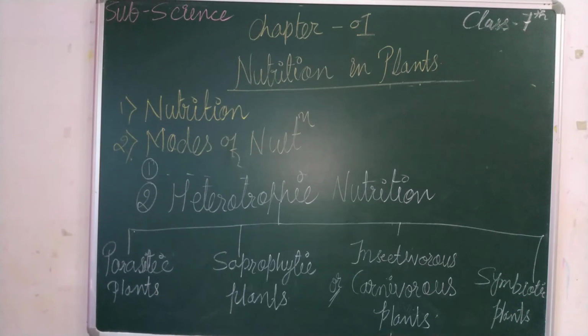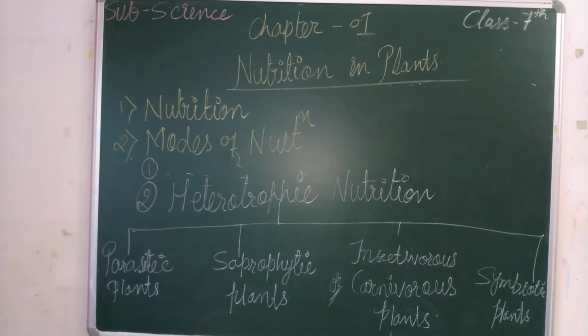They are absorbing ready-made food through what? Haustoria. Some of the parasitic plants live on the body of the host plants. They are called ectoparasites. Why are they called ectoparasites? Because they are living on other plants' body. Okay.